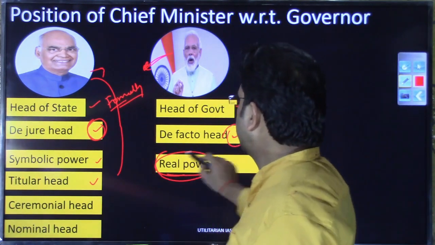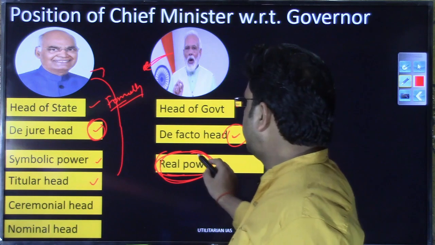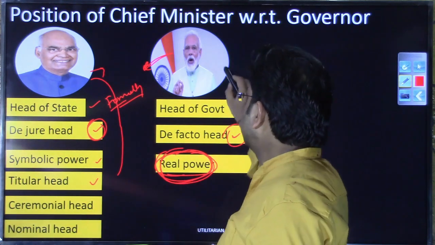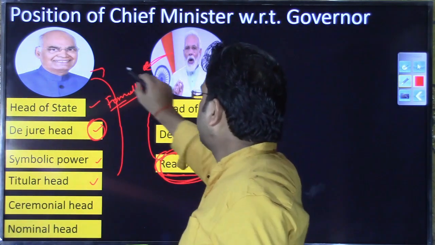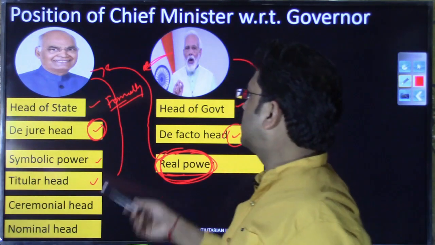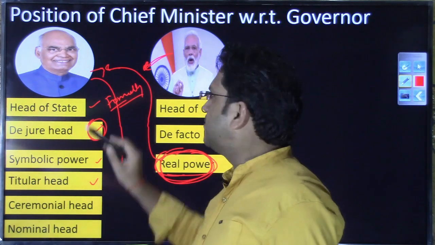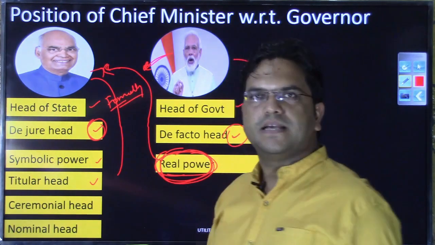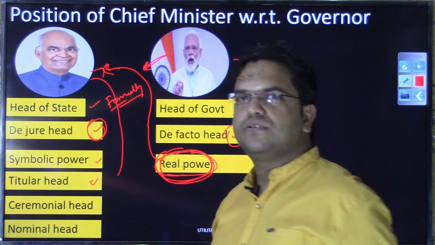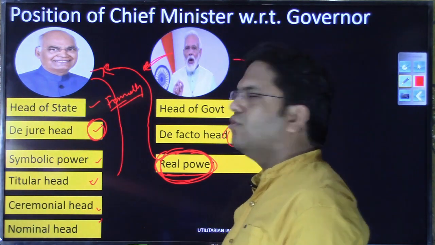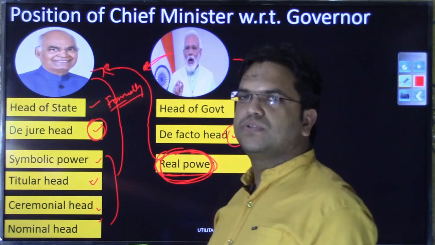Whatever decision, act, or policy has to be passed, and the direction of the government, will be decided by the prime minister, including the council of ministers, and he will simply forward that recommendation that this act has to be passed, or this decision has to be taken, or this international agreement has to be signed, and it will be signed in the president's name. That's why he is called titular head, ceremonial head, or nominal head. Whatever word has been used, any of the words you can use in reference to the president.